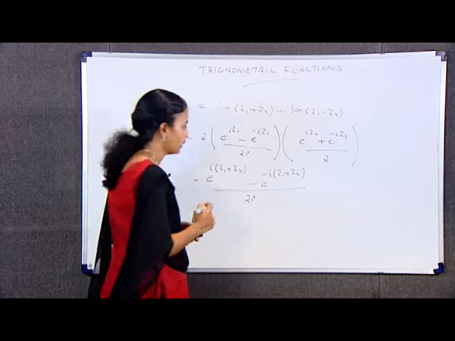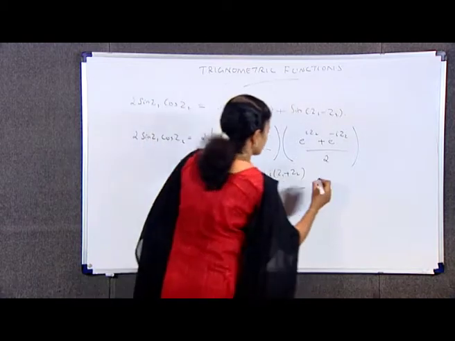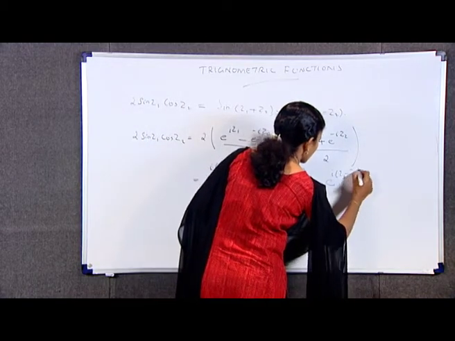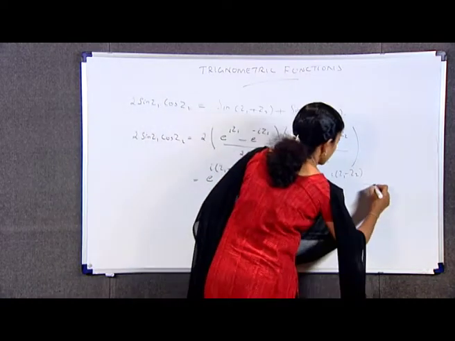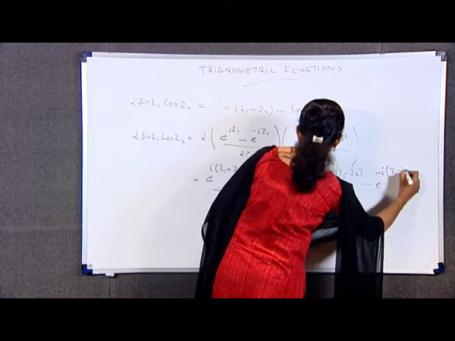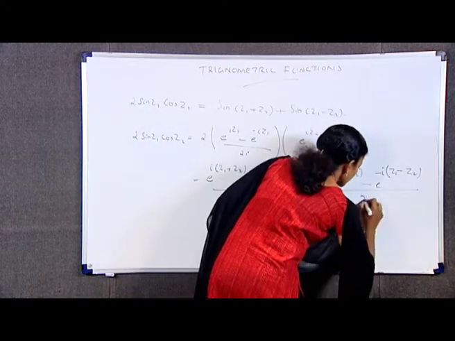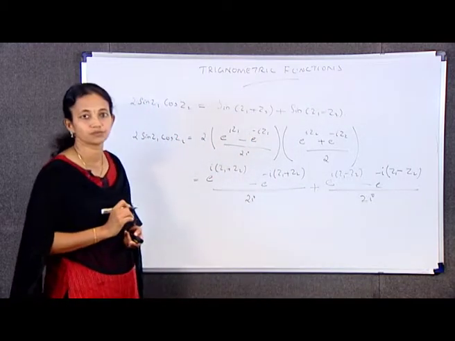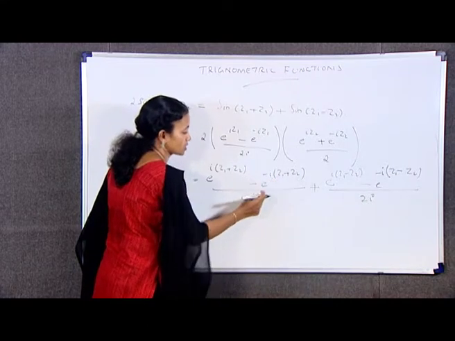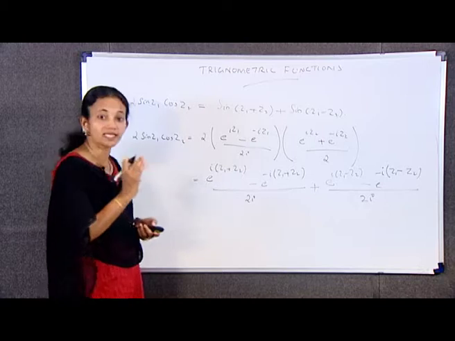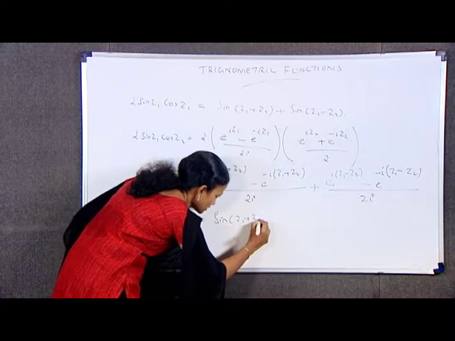This is my first term, plus the next term, e raised to i into z1 minus z2 minus e raised to minus i into z1 minus z2 divided by 2i. Actually e raised to i into z1 plus z2 minus e raised to minus i into z1 plus z2 by 2i is nothing but sin(z1 plus z2).